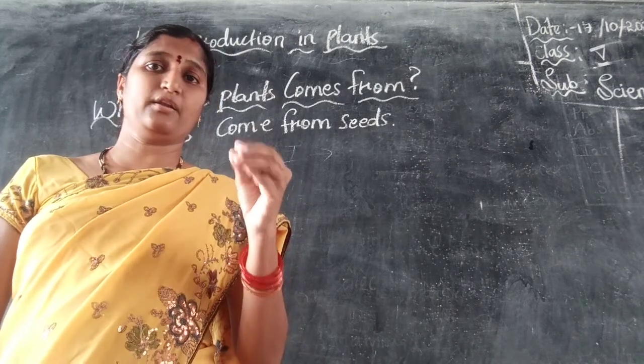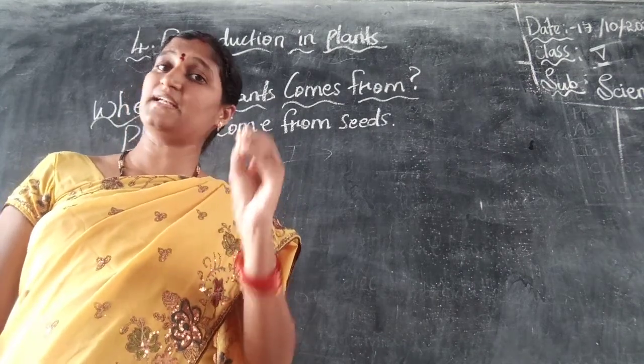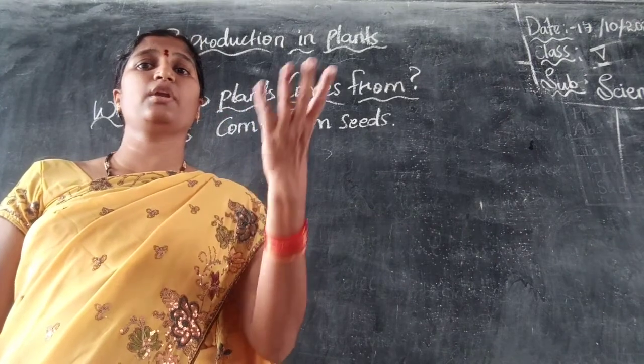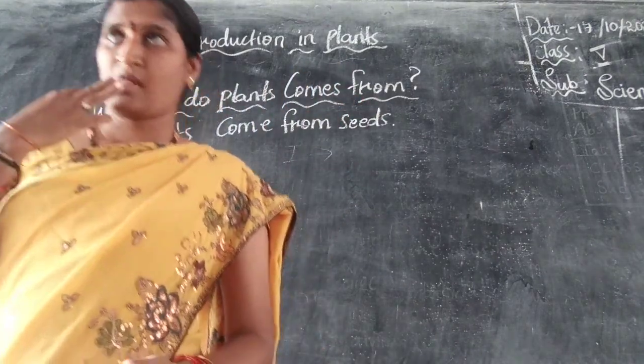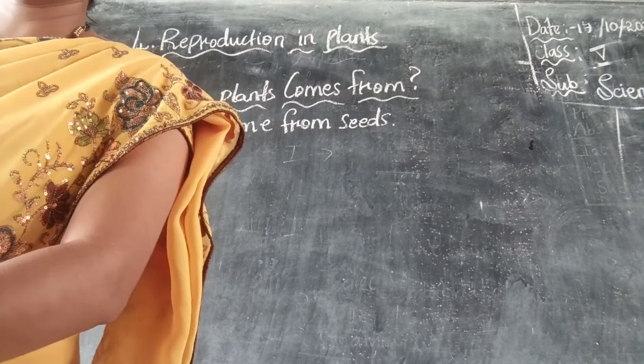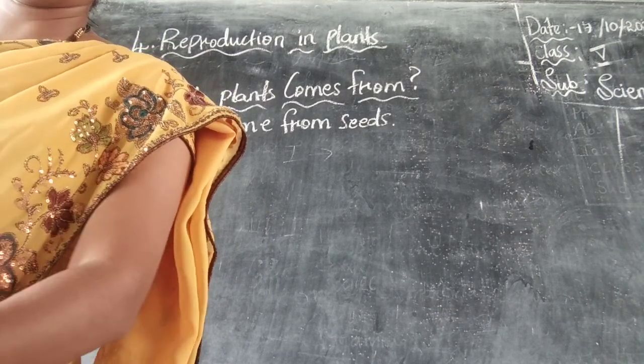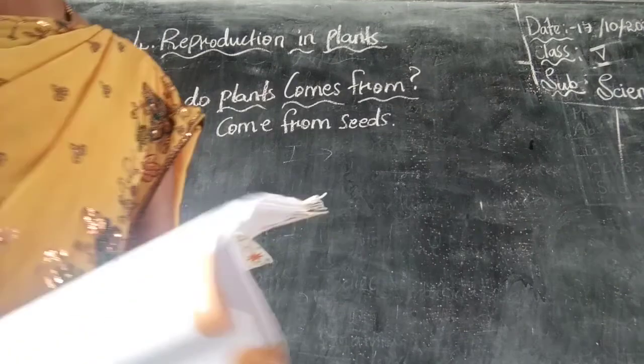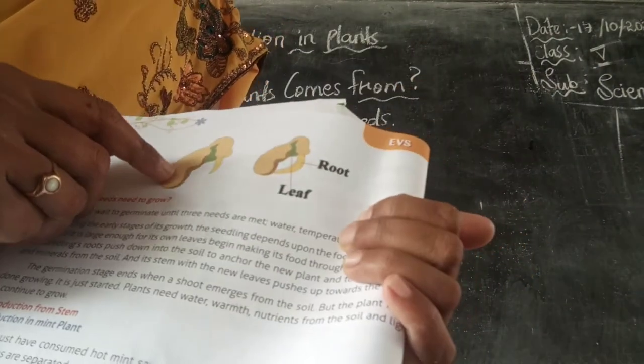If it gets the right conditions to germinate, then the new or baby plant which is present inside the seed starts growing into a new plant. Now I'll show you the structure of a seed here. All of you, just look at the structure of a seed here. See here, this is the leaf, and they are given in the structure here.